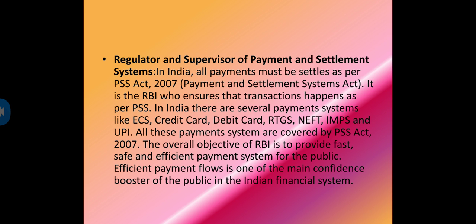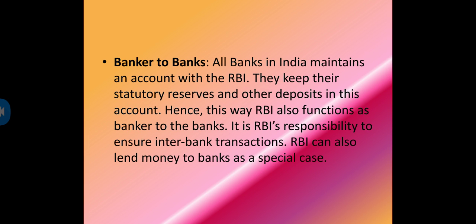All these payment systems are covered by the PSS Act. The overall objective of RBI is to provide a fast, safe and efficient payment system for the public. Efficient payment flow is one of the main confidence boosters of the public in India's financial system.